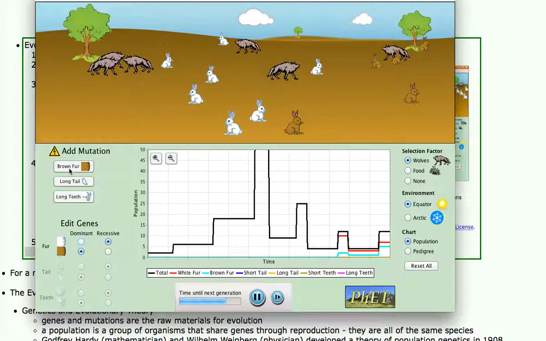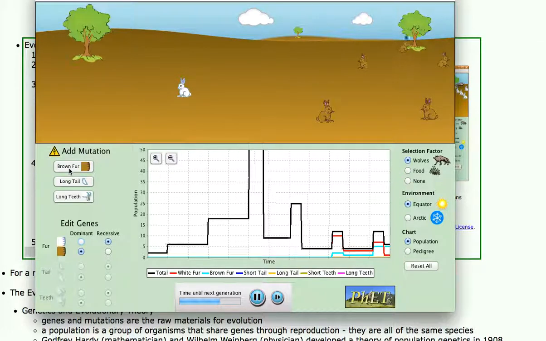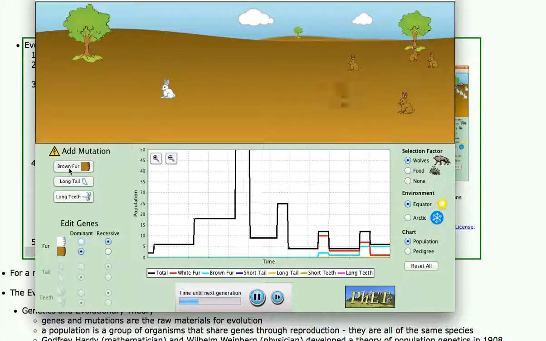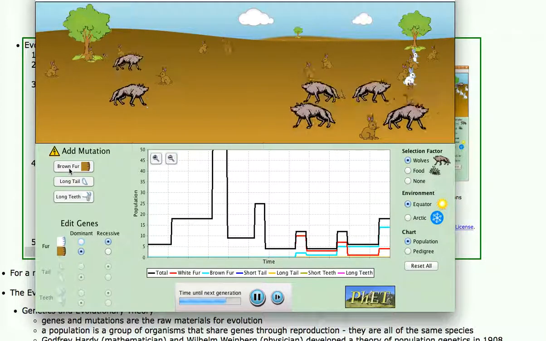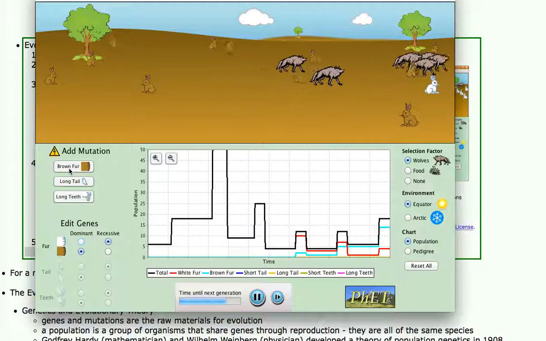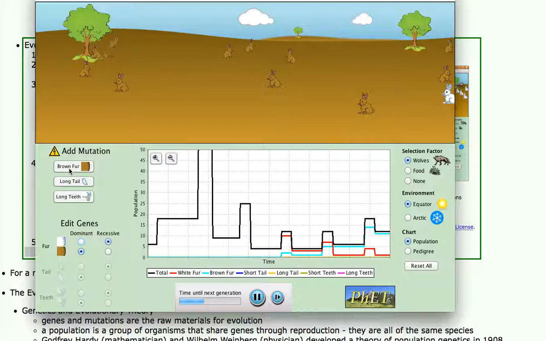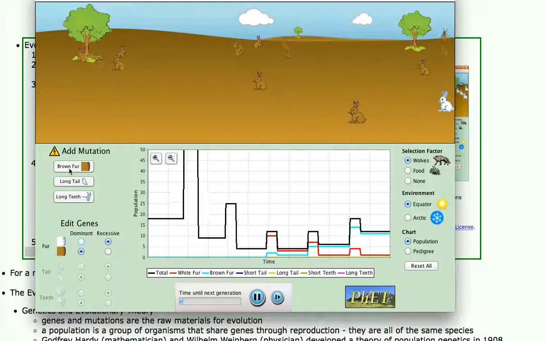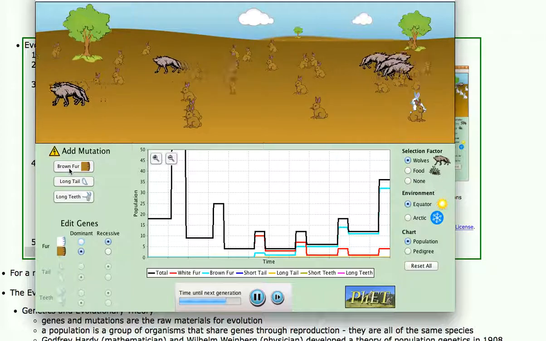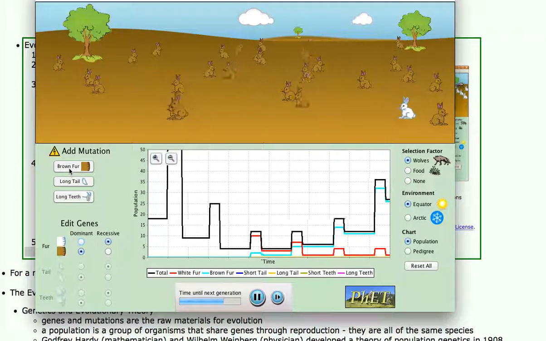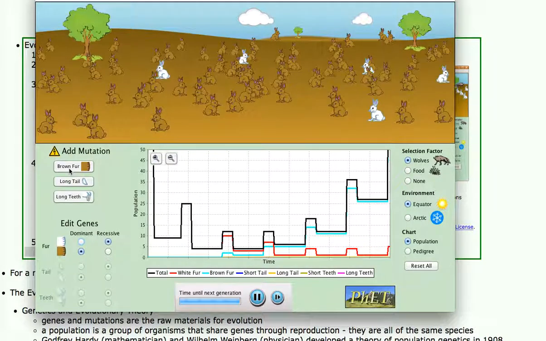Now there's more brown rabbits. Here come the wolves. They'll eat a few of the brown rabbits, but they'll get mostly white rabbits. Now we have only one white rabbit left, and we have lots of brown rabbits. So you can see the population has changed from primarily a white bunny population to a brown bunny population because the rabbits were different. And the predators wipe out one variety more than another simply because usually one variety has a peculiar nature to it that's easier for the predator to catch.